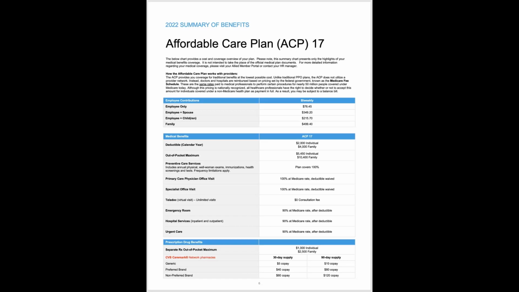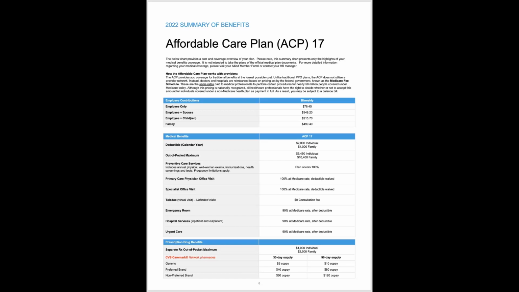You'll notice as you kind of go down this list here, primary care office visits are covered at 100%, deductible waived, as is specialist visits. Really your physician services. So if you went in for a standard office visit, specialist visit, chiropractic care, it would be covered at 100% deductible waived. But you'll note, we reference here that it's covered at 100% of the Medicare rate.